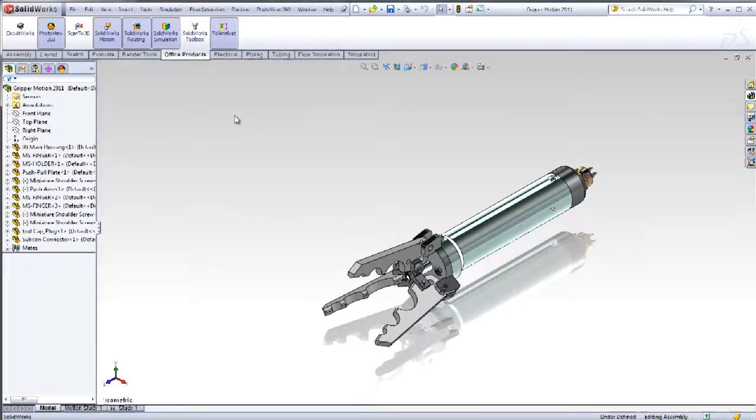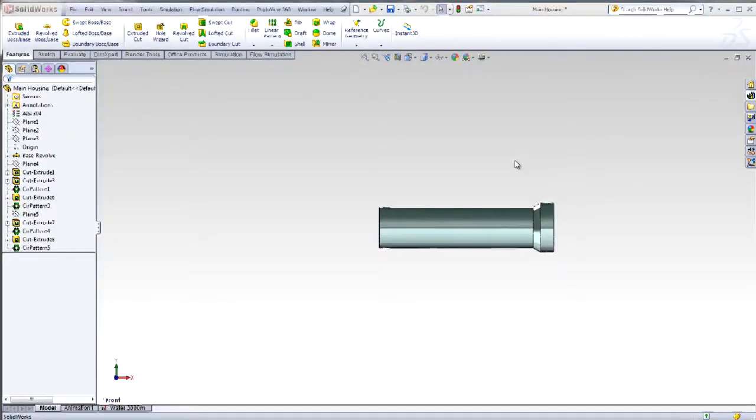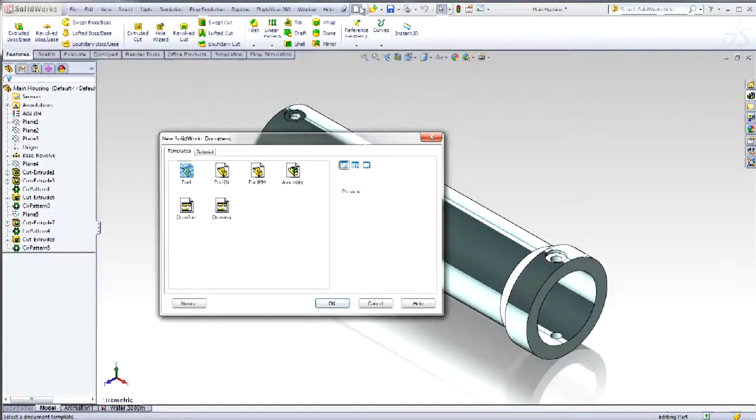A new student can understand the general shape of a cylinder. Let's take a look at this part from the gripper assembly. It certainly is cylindrical shaped. How would you create this in SolidWorks? Traditionally, you may have used orthographic projection, but we would like you to introduce students to visualization and orientation right in 3D. Let's start with a part.